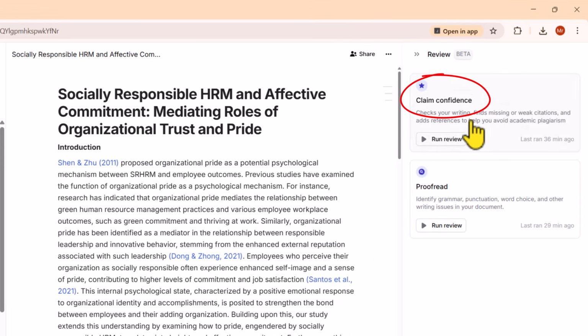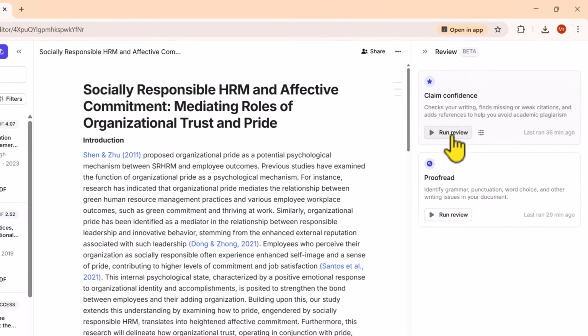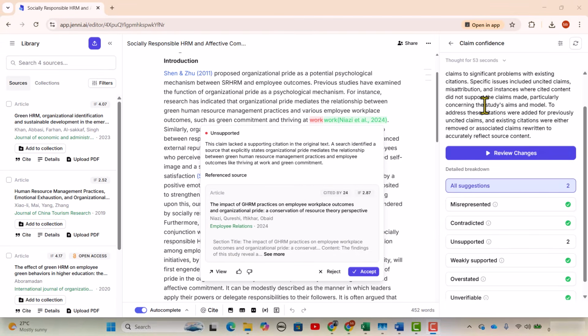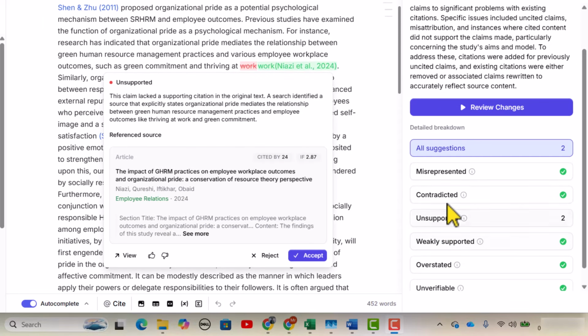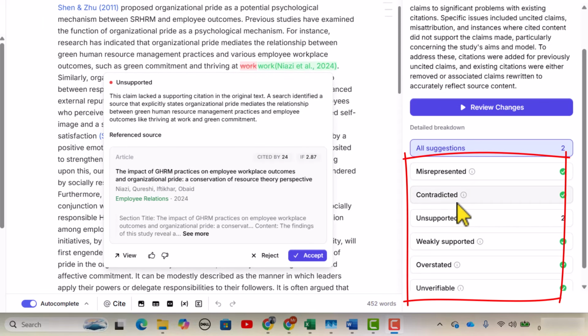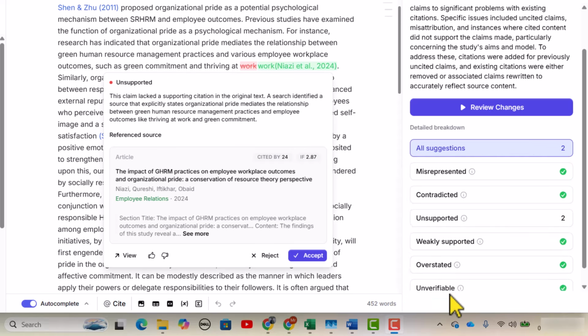One is claim confidence and the other one is proofread. Let's first run this claim confidence. See, after running the claim confidence, it has provided us the suggestions based on these 6 areas: misrepresented, contradicted, unspotted, weakly spotted, overstated, and unverifiable.